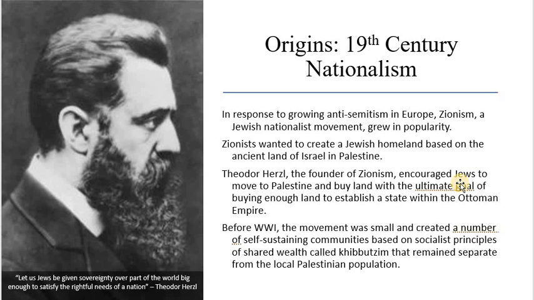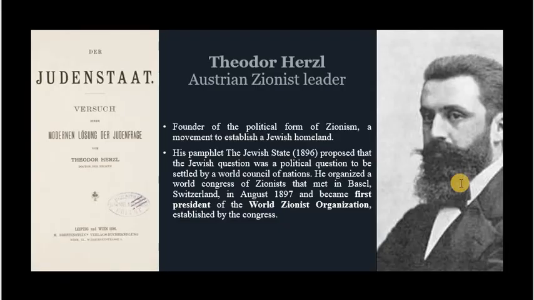So at the time of, or before, World War One, lots of people had already settled. Theodor distributed a pamphlet all over, which we call Der Judenstaat, and in 1897 he became the world's first president of the Zionist Organization.